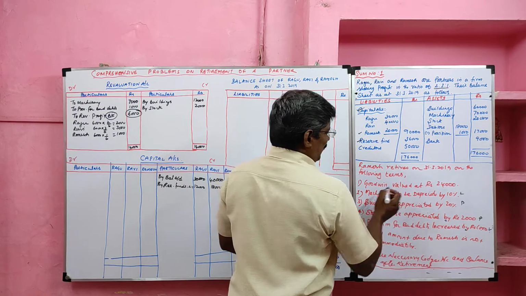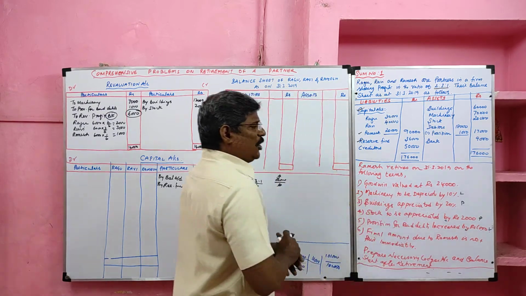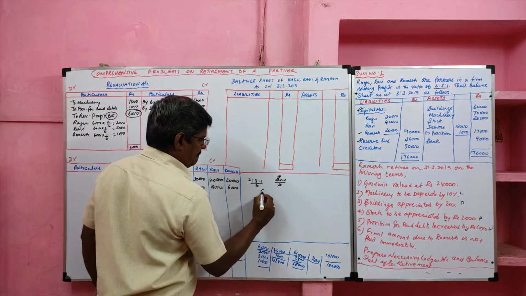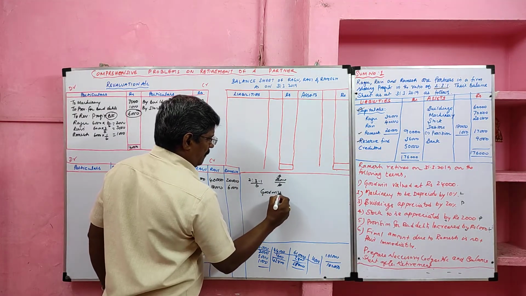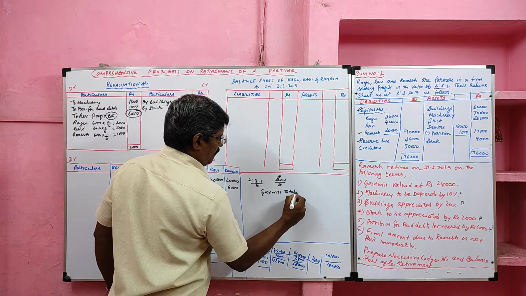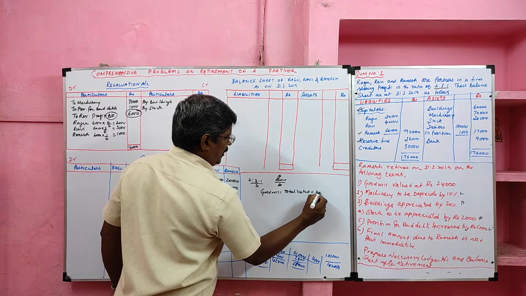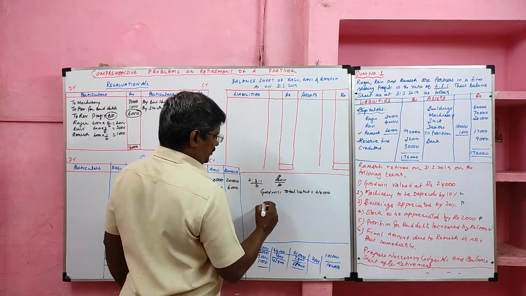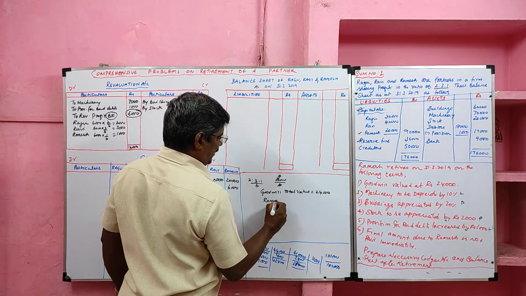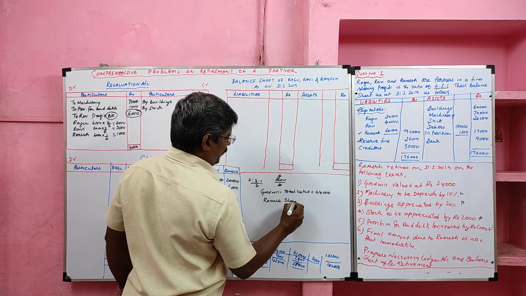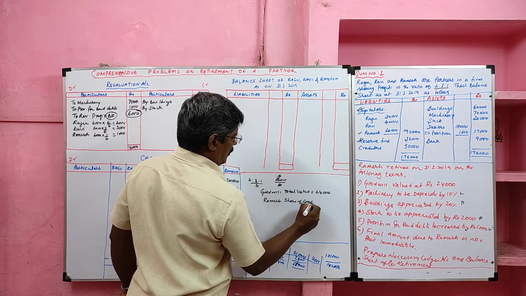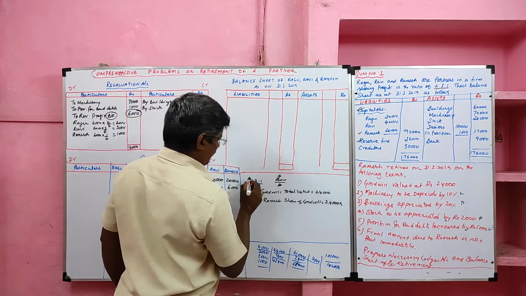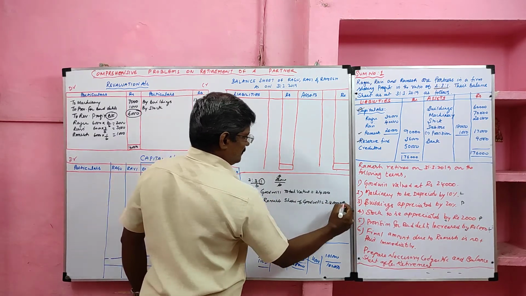First one, goodwill is valued at 24,000. So the total value of the goodwill is given in the question. Its value is 24,000. Okay. We have to take the retiring partner's share of goodwill. Who is retiring? Ramesh. Ramesh's share of goodwill is 24,000 into his share, 1/6.